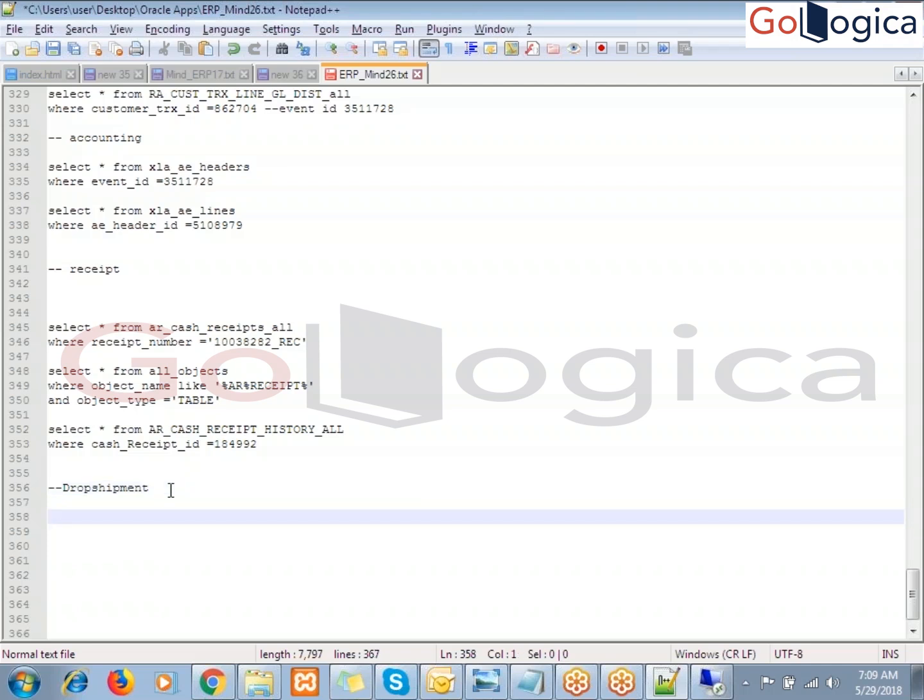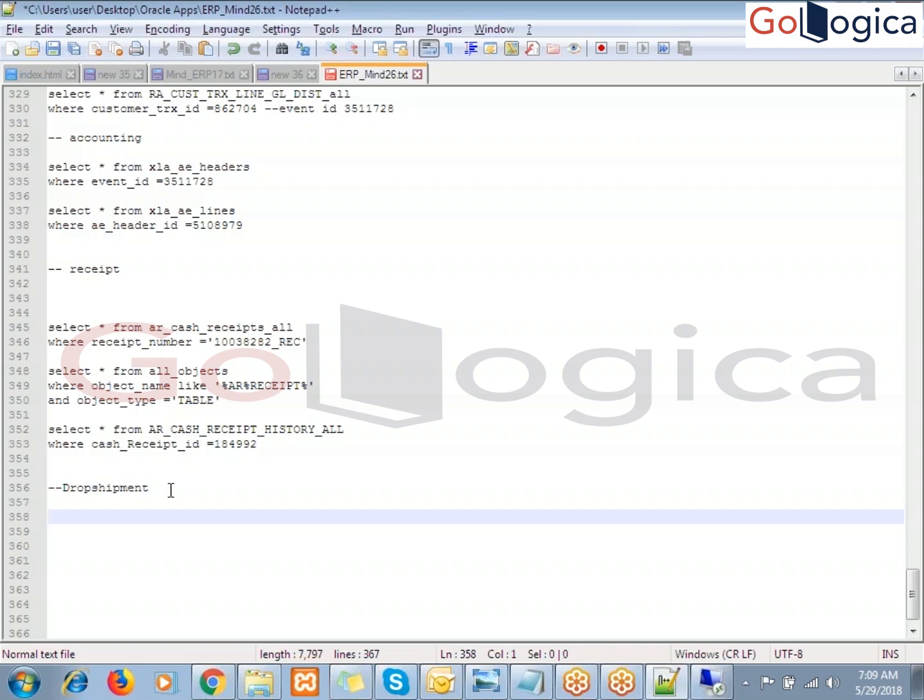At the order to cash level, what will happen? The customer has placed the order. Based on that order, the seller sends the material to the customer's place. That is the order to cash process.